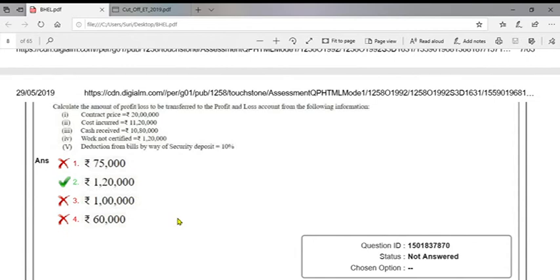So percentage of work certified is 60%, which is above 50%. So in the formula, for more than 50%, it is 2 by 3 into notional profit of 2 lakhs into cash received by work certified. So cash received 10 lakh 80,000 by work certified 12 lakhs. So it is 1 lakh 20,000.